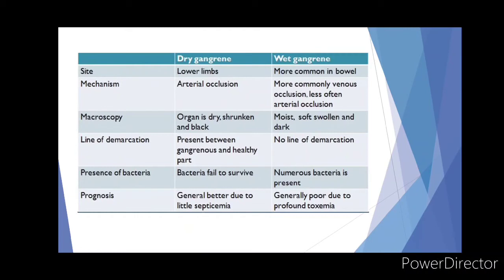So last, the prognosis, that is the treatment. In dry gangrene, it is generally better due to little septicemia, whereas in wet gangrene, it is generally poor due to profound toxemia.